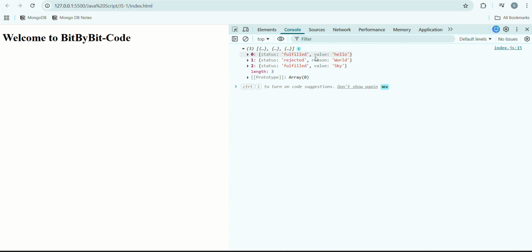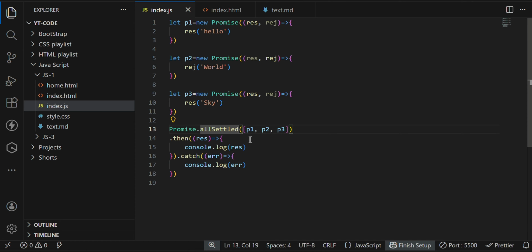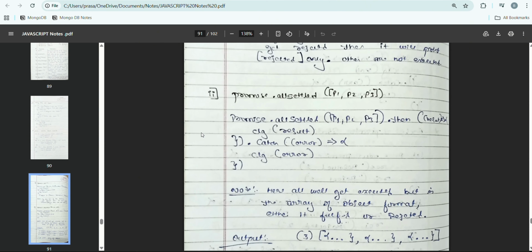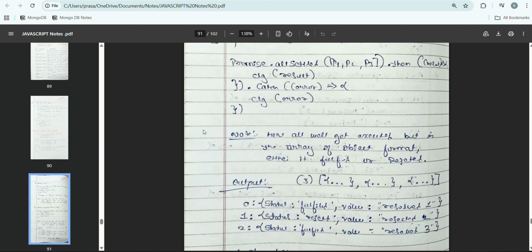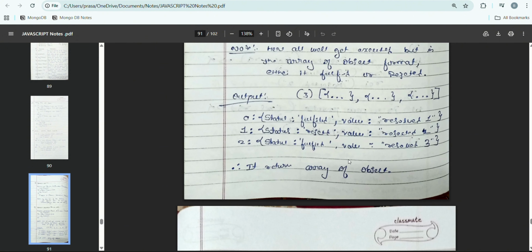You can see here the status is fulfilled and the status is rejected. Promise.allSettled means it is going to execute whether it passes or fails, that doesn't matter, but it will still try to complete the entire execution. This is the scenario for allSettled. You can pause this video and note this down. Here all will get executed, but in an array of objects format, either fulfilled or rejected.